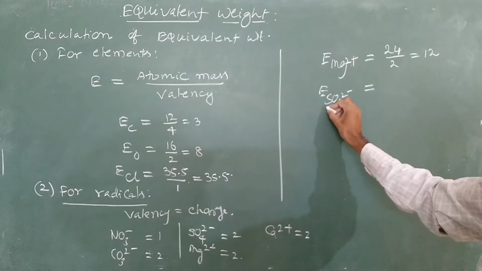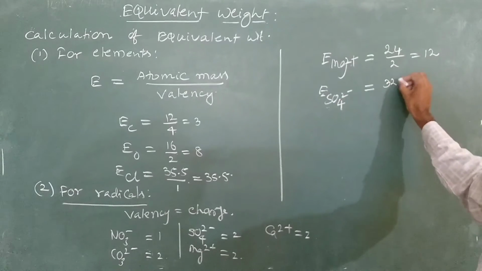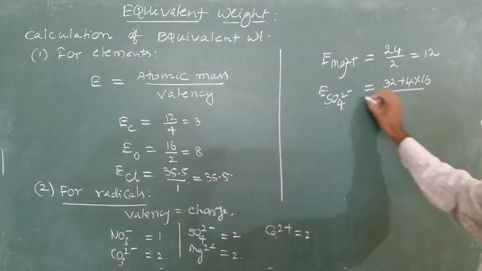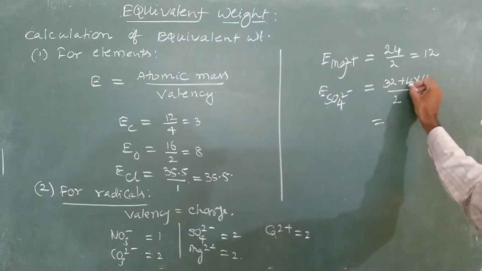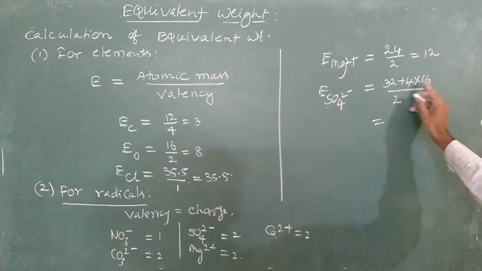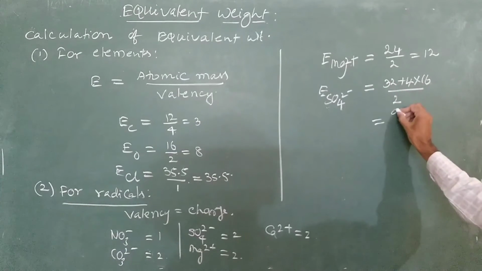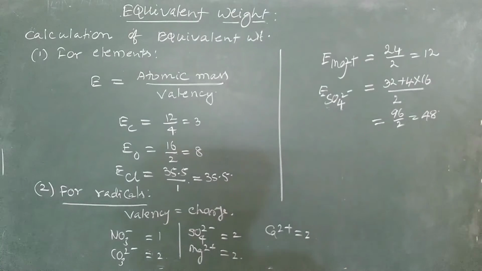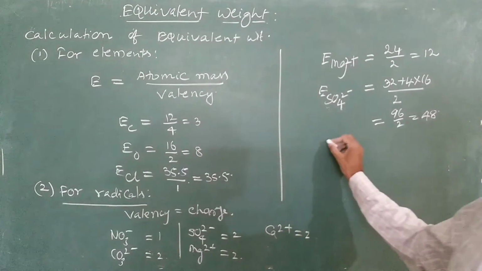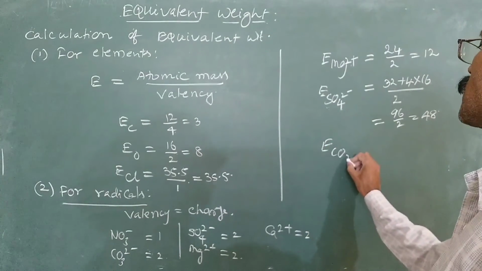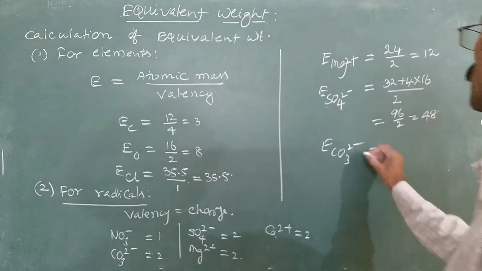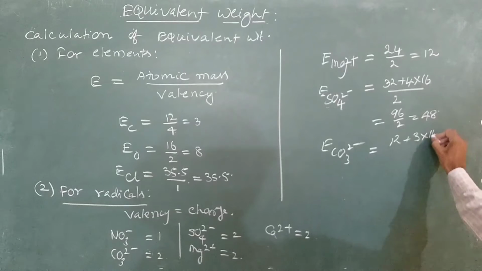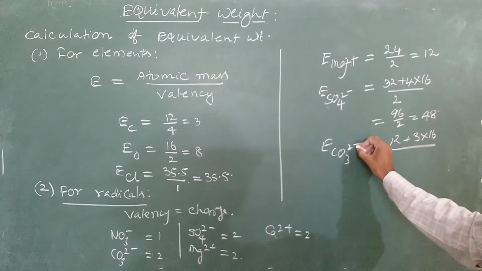Ionic mass is 32 plus 4 into 16, divided by 2. This is valency. Now this is equal to 64 plus 32, 96 by 2, which is equal to 48. Similarly for carbonate, equivalent mass of carbonate ion is equal to ionic mass 12 plus 3 into 16 divided by valency.